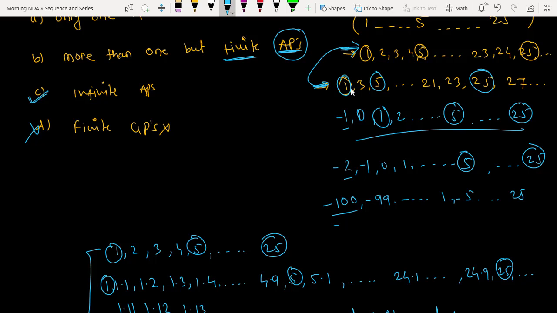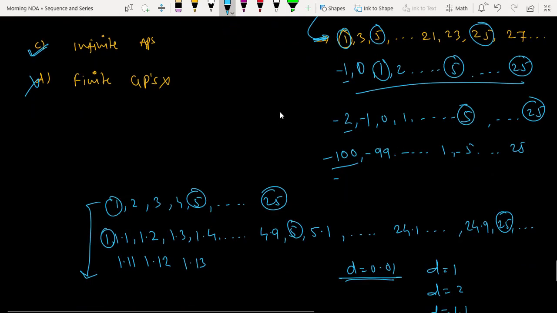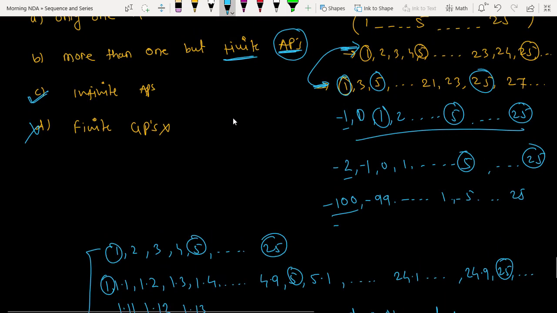Sir, in this question, does infinite AP mean that it does not have a last term? Yes, you know the first term but you don't know the last term. You were asking what infinite number of APs means. See, there is a huge difference between infinite APs and infinite AP.